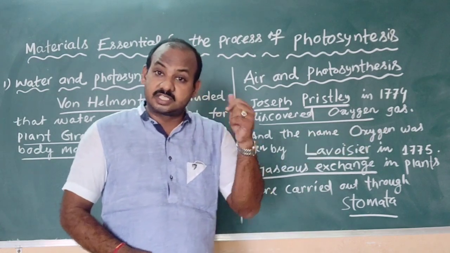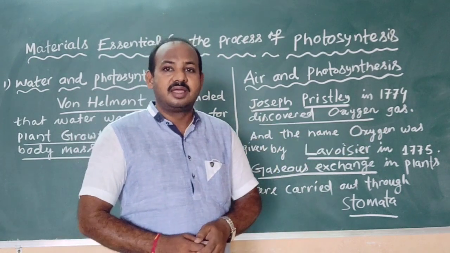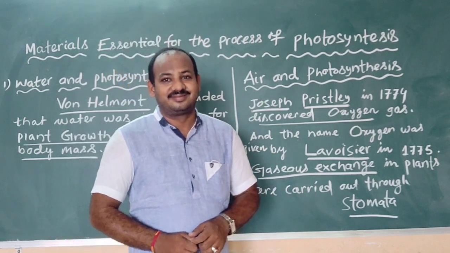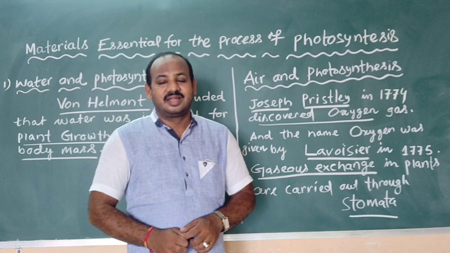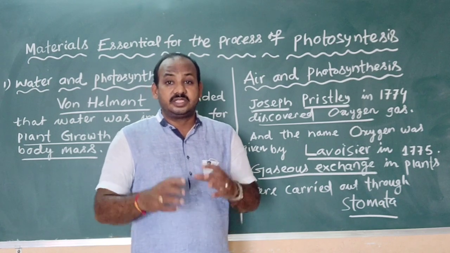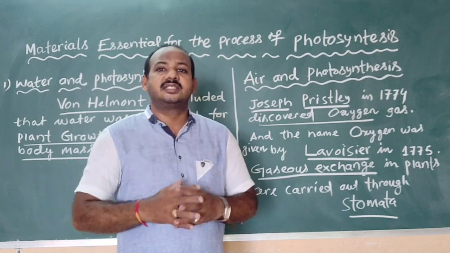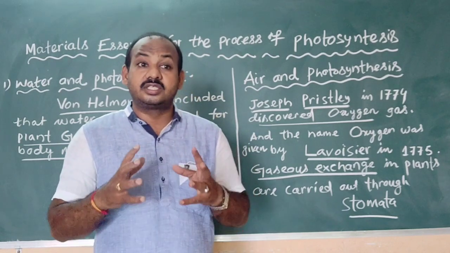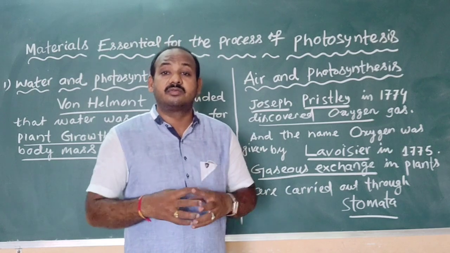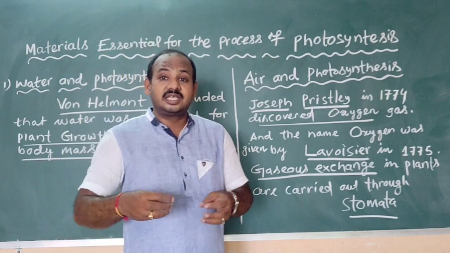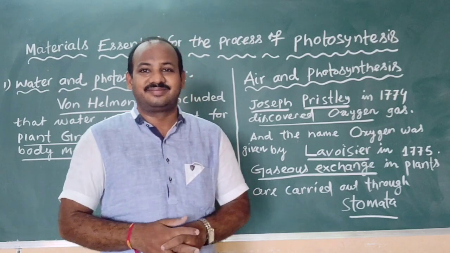So oxygen was discovered by Joseph Priestley and named by Lavoisier. Okay, children? Now let us see how Priestley came to understand that oxygen is essential for respiration and combustion, and how photosynthesis releases oxygen.